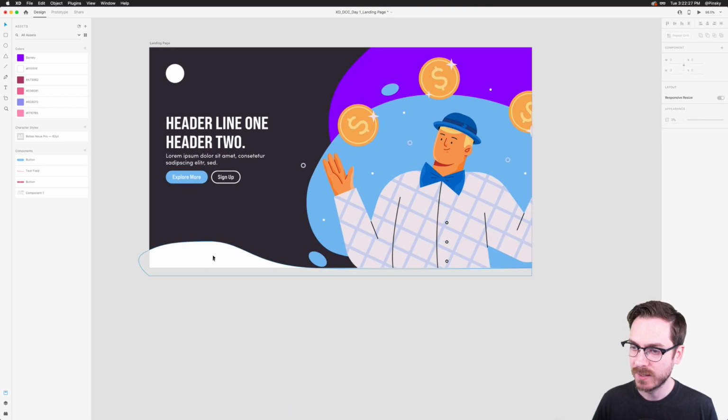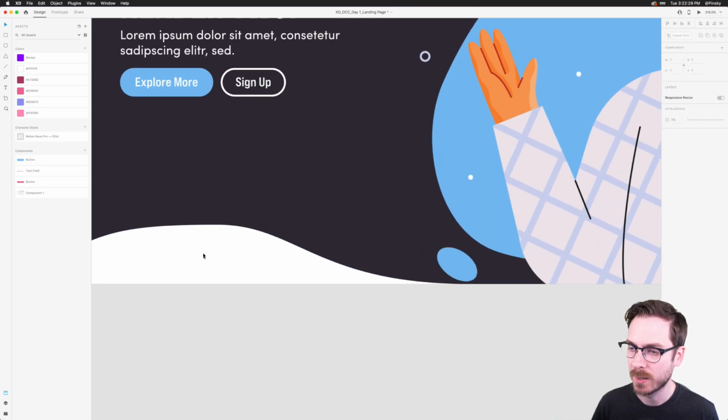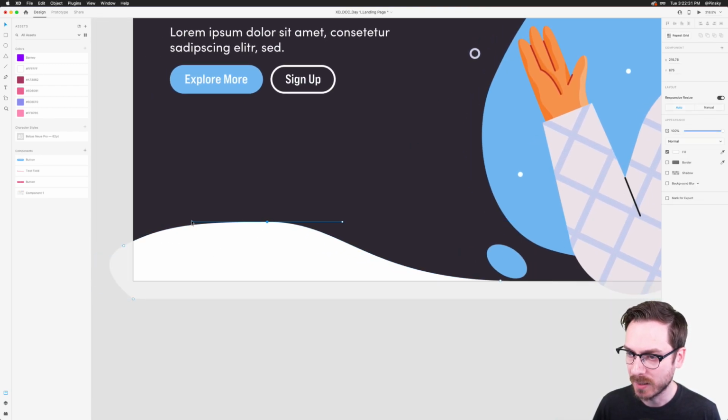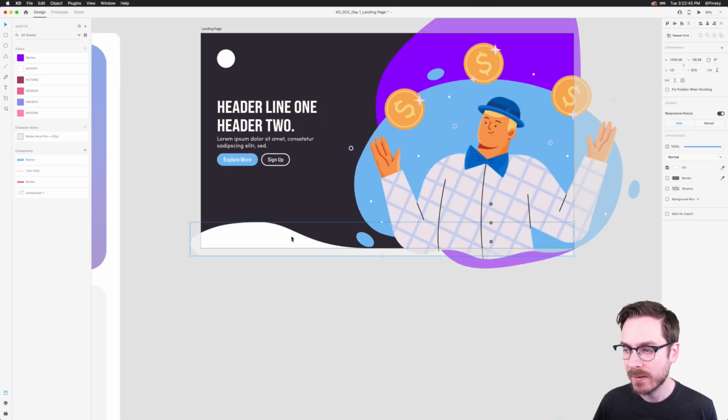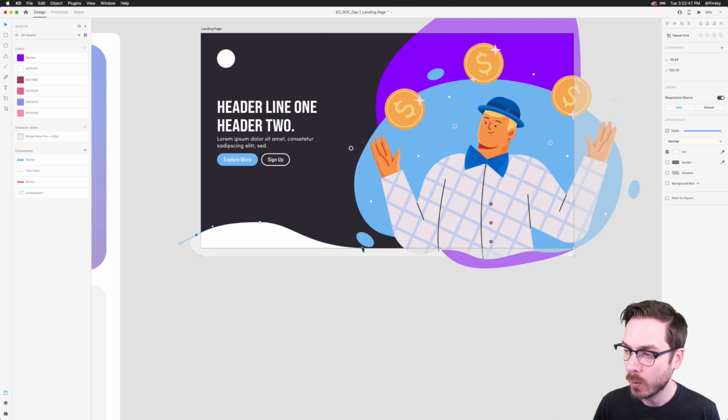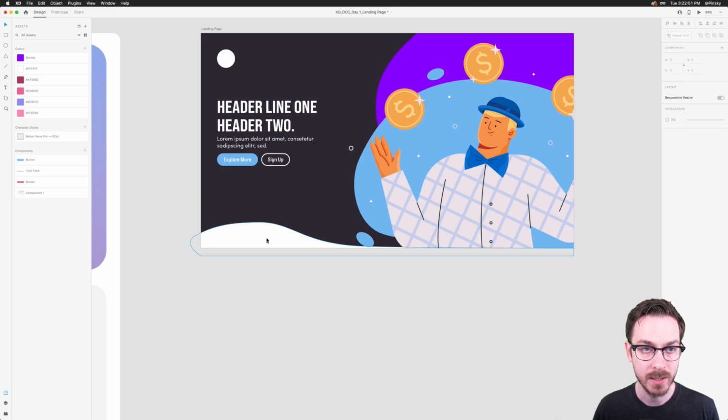So now we have this fun little curve. It's not the best looking curve in the world. I'd probably make some changes to it. Maybe like, I don't know. It's just not looking great, but I can pull this down a touch. But it might potentially, in addition to some of the things we're going to be adding over the next few days, give the indication to some users that there's more to be seen on this website, that you just have to scroll down a little bit, right?